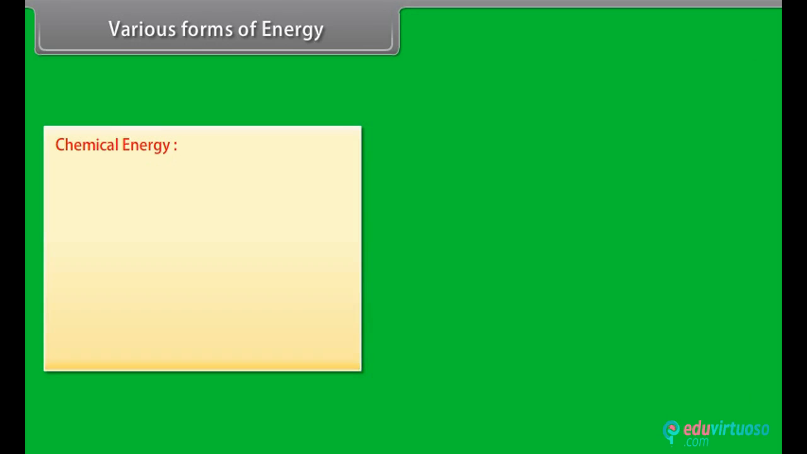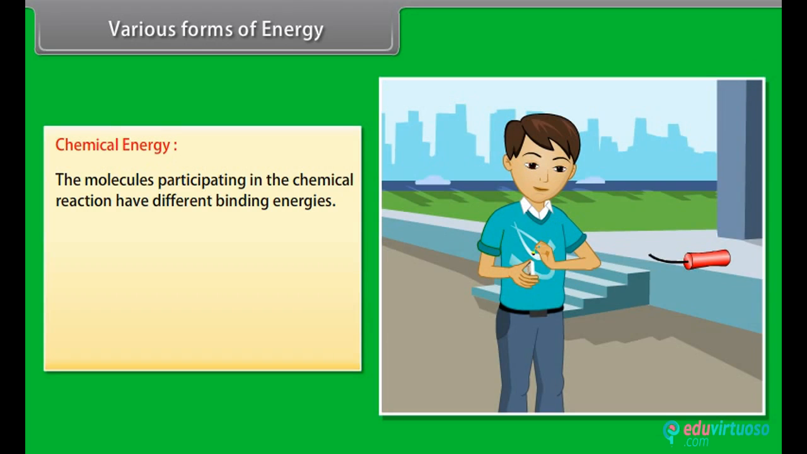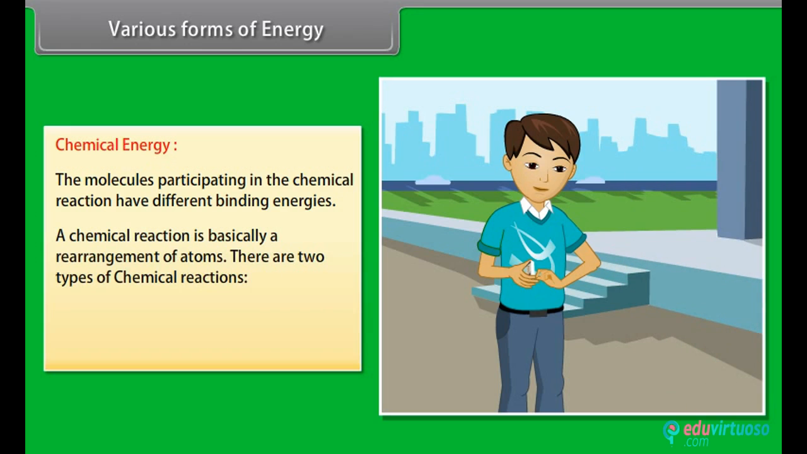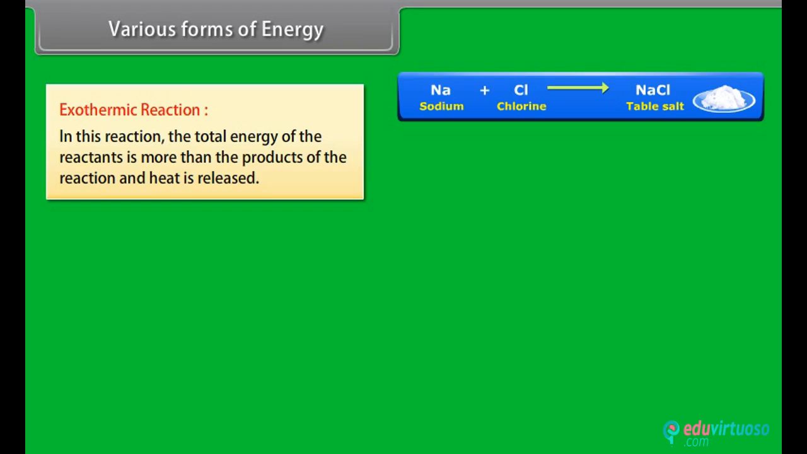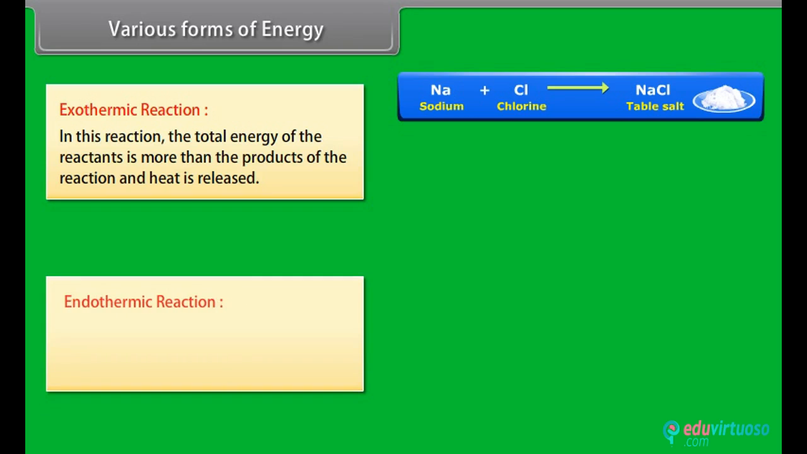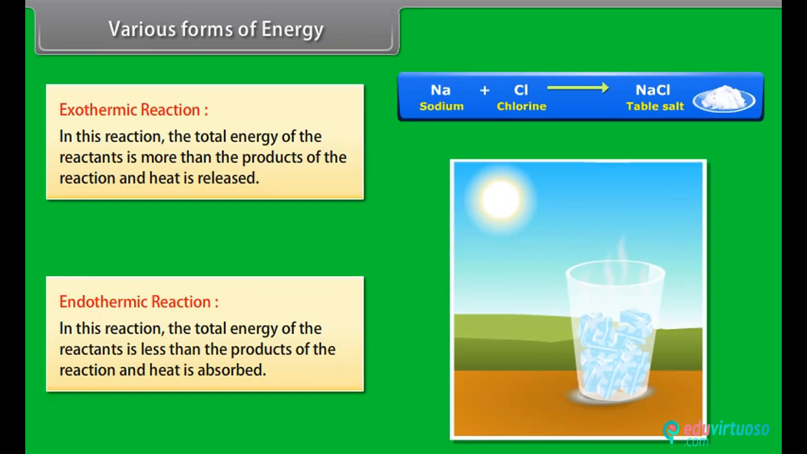Chemical energy. It arises from the fact that the molecules participating in a chemical reaction have different binding energies. A chemical reaction is basically a rearrangement of atoms. There are two types of chemical reactions. Number 1, exothermic reaction, and number 2, endothermic reaction. Exothermic reaction. In this reaction, the total energy of the reactants is more than the products of the reaction and heat is released. Endothermic reaction. In this reaction, the total energy of the reactants is less than the products of the reaction and heat is absorbed.